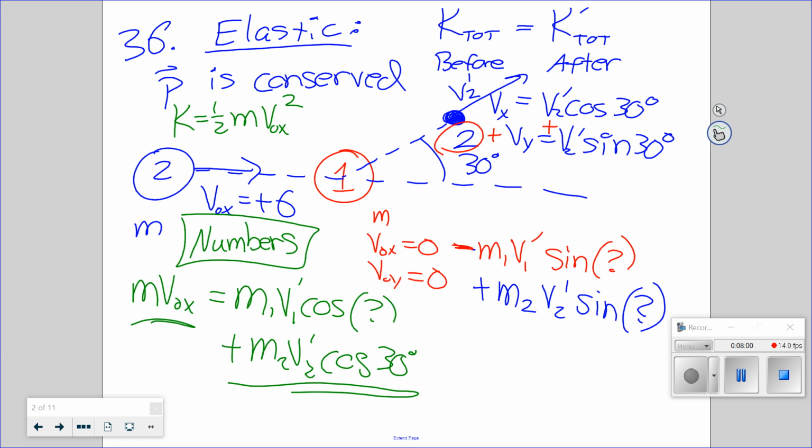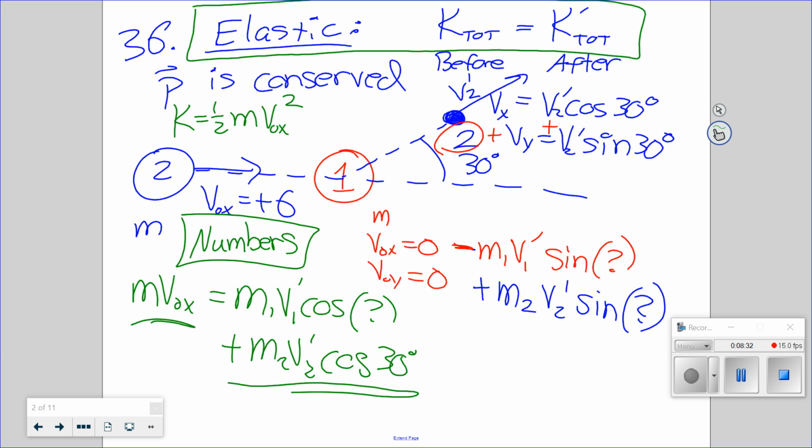Elastic means the kinetic energy before and after are the same. It's hard to remember. There's inelastic, where you've just lost some kinetic energy. There's perfectly inelastic, what Noah described, where they actually stick together. But then there's just plain elastic. It doesn't need to say perfect or completely elastic. Elastic means you don't lose any kinetic energy.